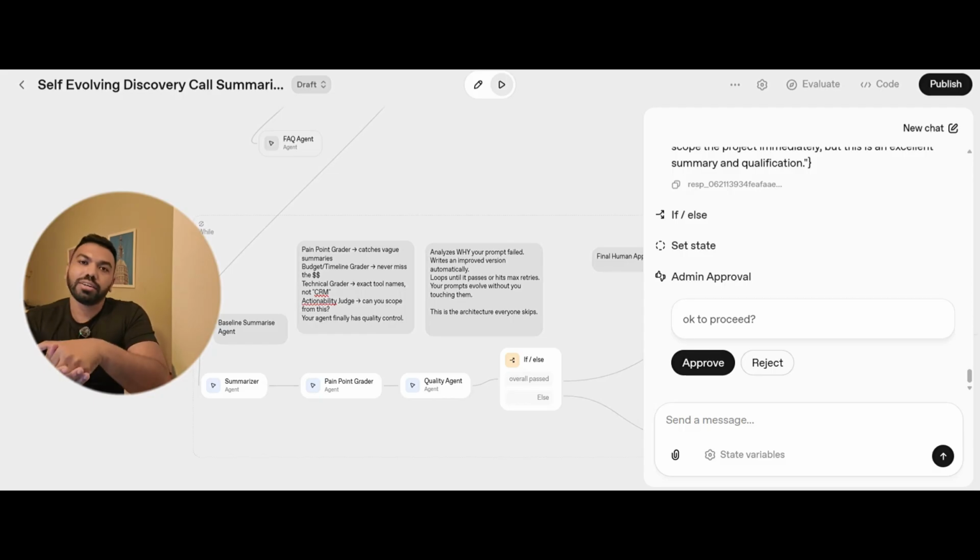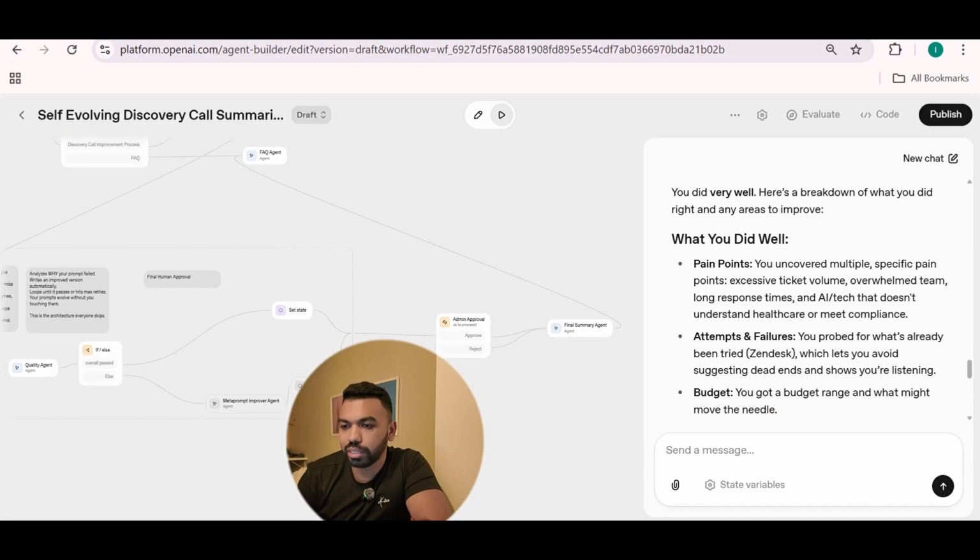If it failed, then it's going to go through a loop where the agent will try to improve the prompt. Perhaps there was something wrong with the prompt, perhaps it's not good. They'll try to improve the process a little bit more to make sure it passes, right? So it takes a lot of time away from these manual tasks that you or your team is doing, right? So the human approves it. So as you can see, it goes back to the FAQ agent to deliver the final response.